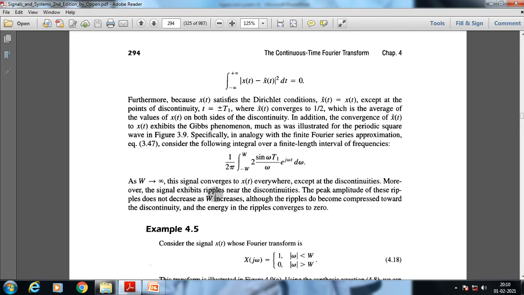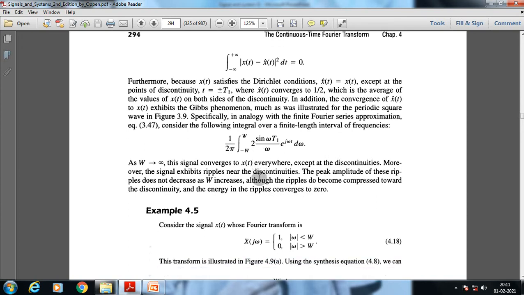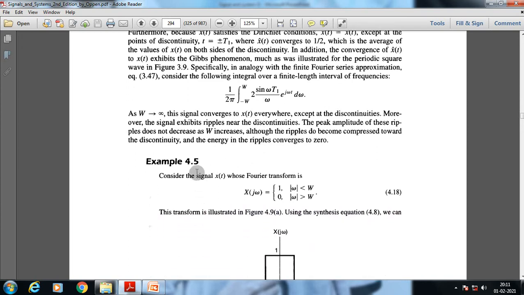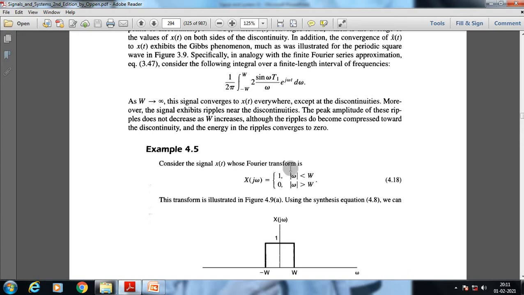Moreover, the signal exhibits ripples near the discontinuities. The peak amplitude of this ripple does not decrease as W increases, although the ripples do become compressed towards the discontinuity, and the energy in the ripples converges to 0. We are going to understand the Gibbs phenomenon also. Now let's go to the next example. This considers the signal x of t whose Fourier transform is W.